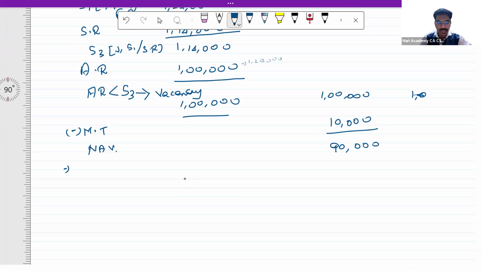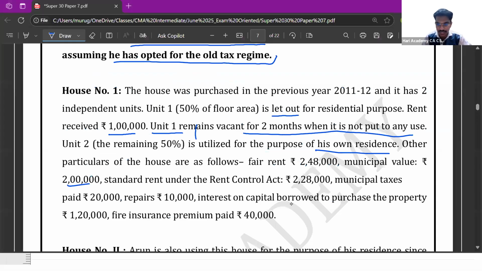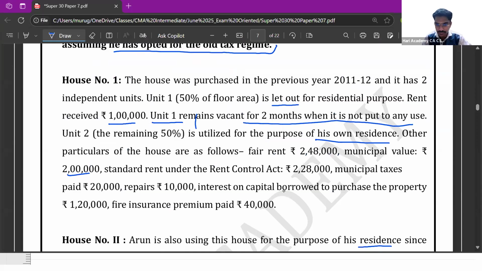From this 90,000, you have to reduce standard deduction at 30%, which is going to be 27,000. And interest under 24B is also to be treated as deduction. The total interest in the present case is 1,20,000 for the entire house.